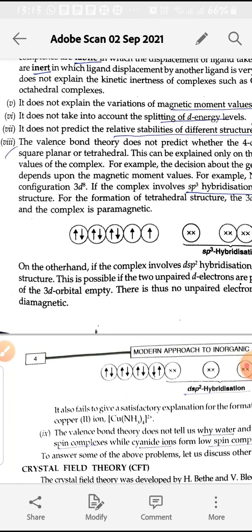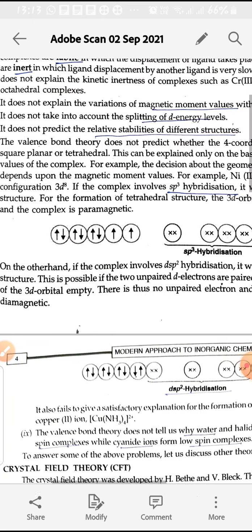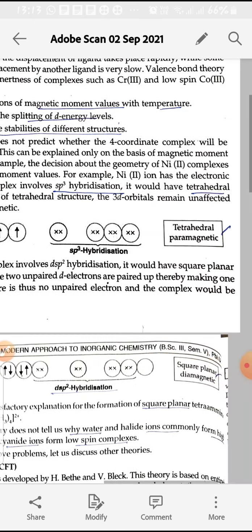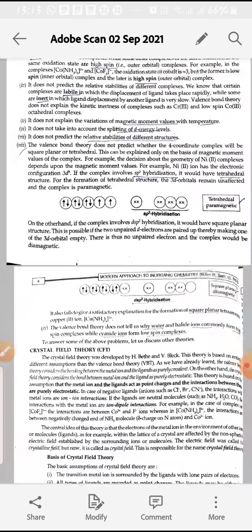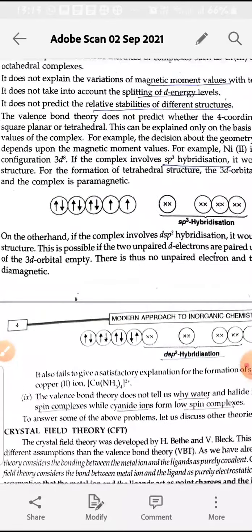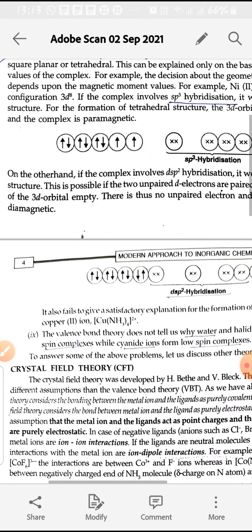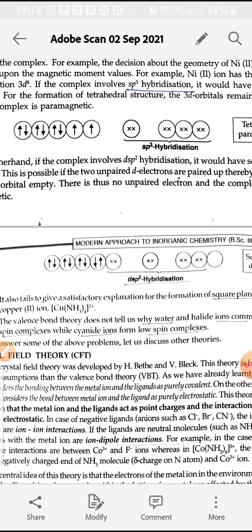And the eighth point is valence bond theory does not predict whether four coordinate complexes will be square planar or tetrahedral. For example, Ni2+ in some complexes will form sp3 hybridization, and in some it will form dsp2 hybridization. In sp3 outer orbitals participate, whereas in dsp2 the inner d orbital participates.